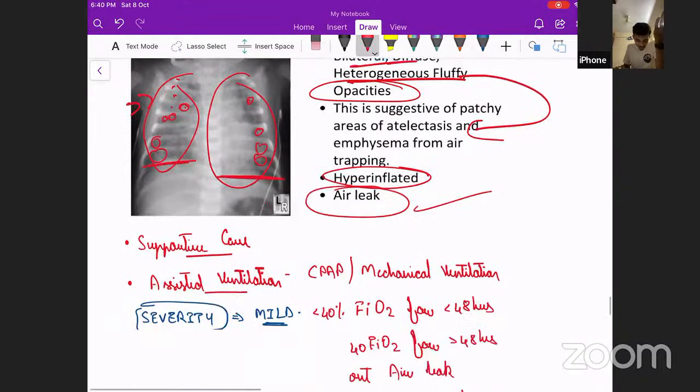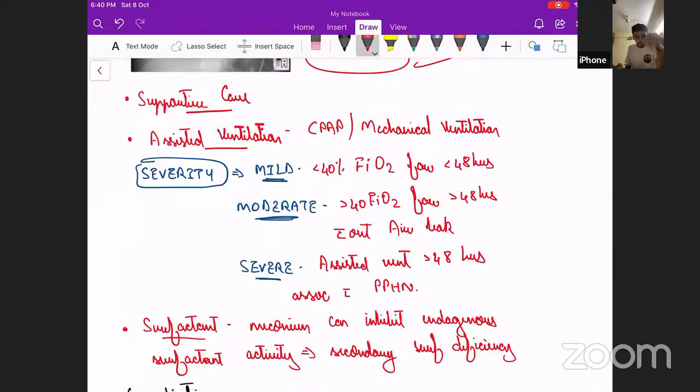Next is, how do we treat? Treatment is by supportive care. Temperature, airway, breathing, and circulation have to be taken care of. Assisted ventilation is the strategy, depending on the severity. If it is mild or moderate, CPAP can be used. If it is severe, mechanical ventilation can be used. Based on this, we can classify the severity as mild, moderate, and severe.